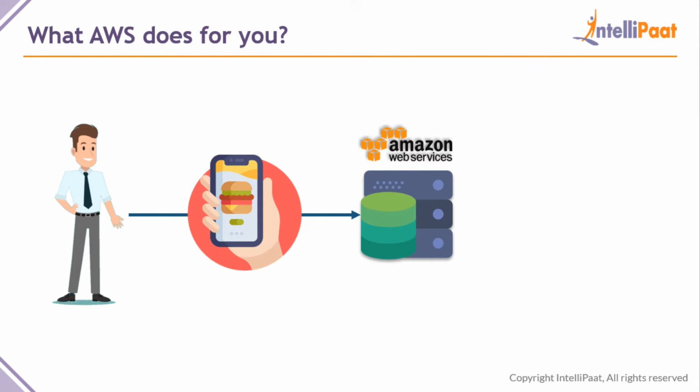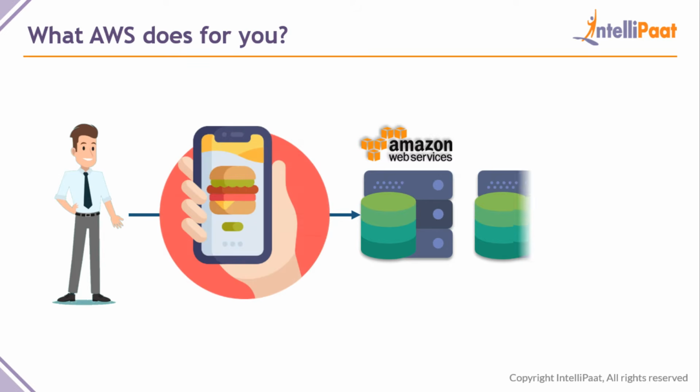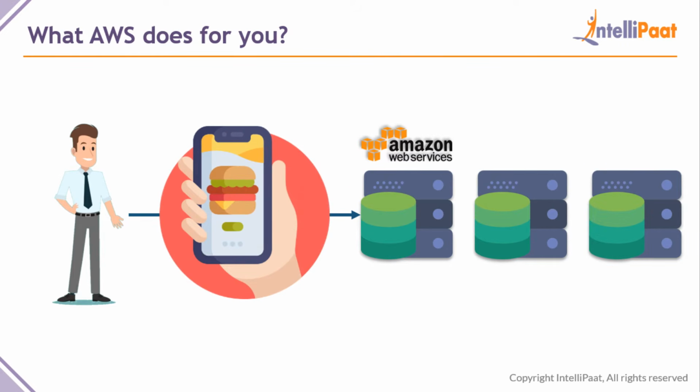But now, as your application is getting more and more popular, you need a larger number of servers. For example, let us say now there are 300 users. If one server can accommodate 100 users, then for 300 users, you will need 3 different servers. So now AWS will provide you 2 more servers once your first server is getting a lot of hits.